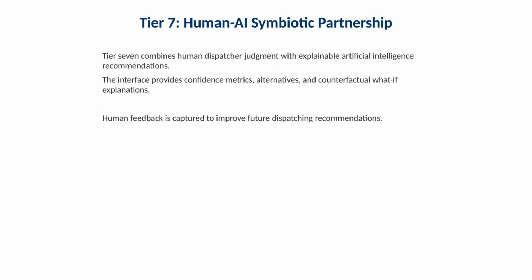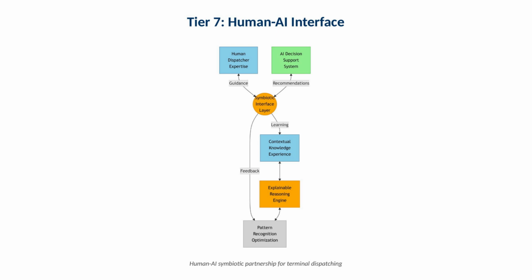Tier 7 combines human dispatcher judgment with explainable artificial intelligence recommendations. The interface provides confidence metrics, alternatives, and counterfactual what-if explanations. Human feedback is captured to improve future dispatching recommendations. This slide focuses on the interface.